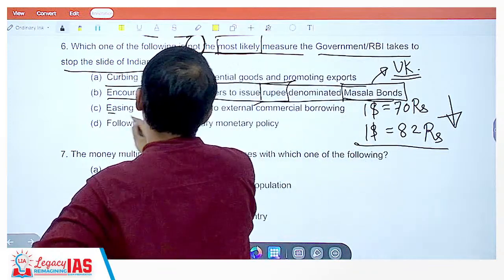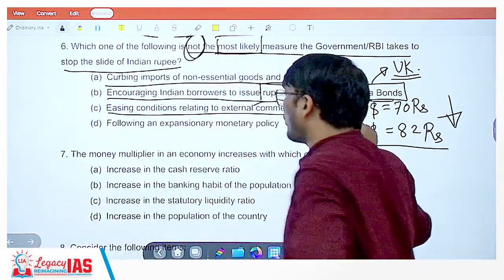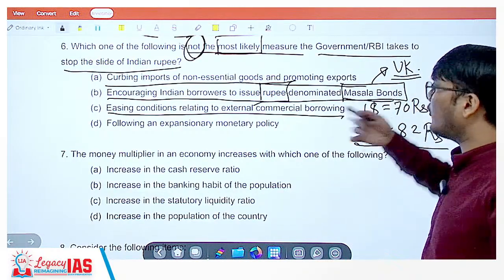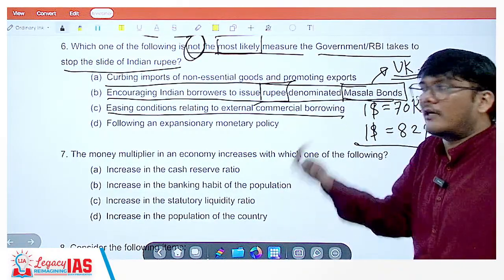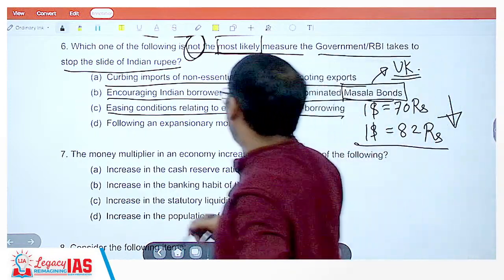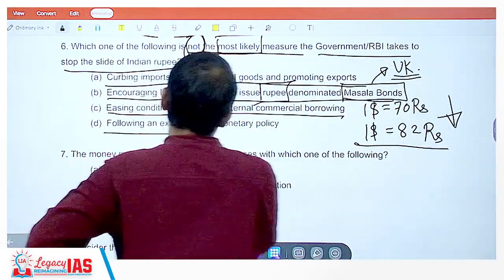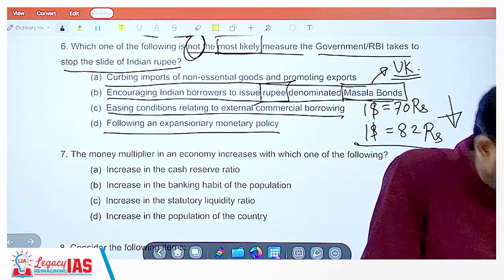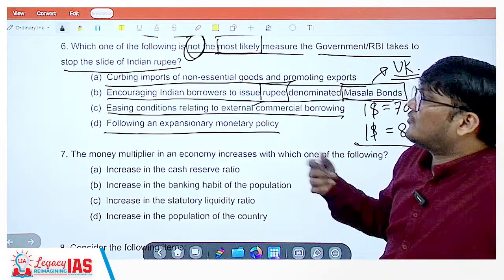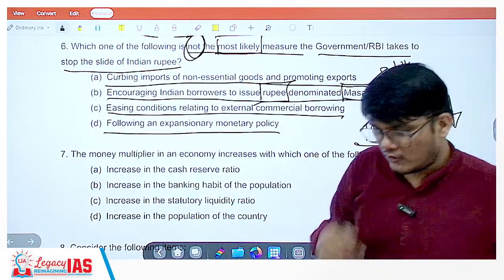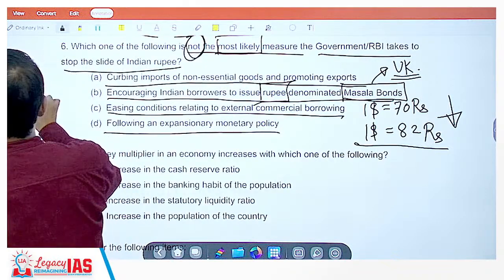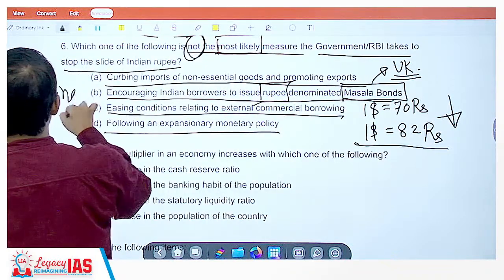Easing conditions relating to external commercial borrowing. Yes, we can ease the conditions since dollar is now costlier, so you can ease the conditions so that we can survive. Following an expansionary monetary policy. Now, what do we mean by an expansionary monetary policy? By expansionary monetary policy, you mean spending more.